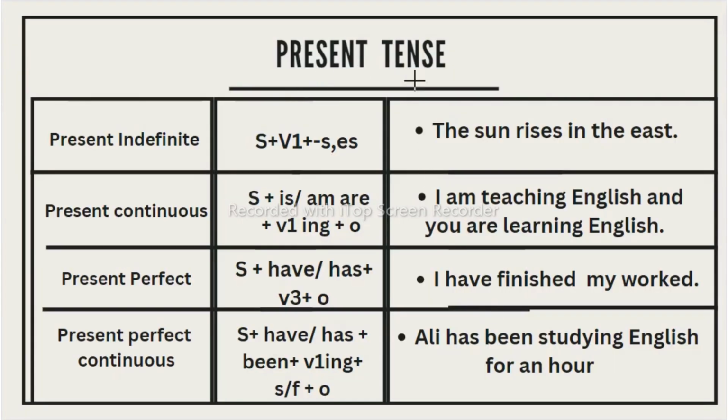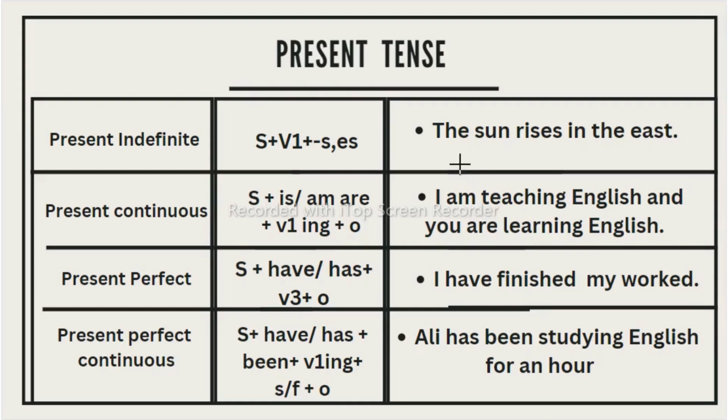So in the present tense we have four forms of the tense, like present indefinite. First of all, let's see why we call it present simple. This is also called present simple. So why do we call it present simple or present indefinite? We call it indefinite tense because time is shown but it is not definite, which means this indefinite tense shows present, past, or future.